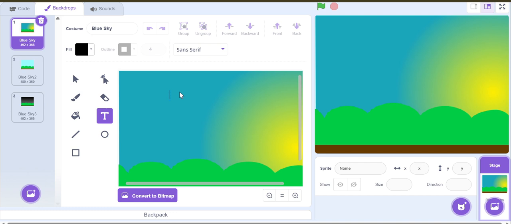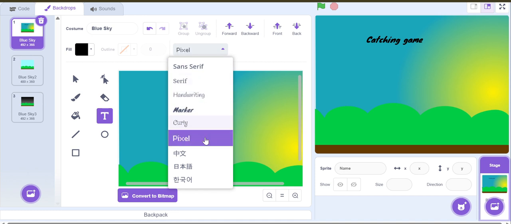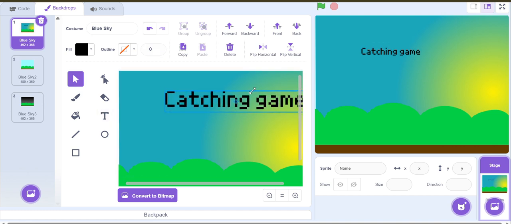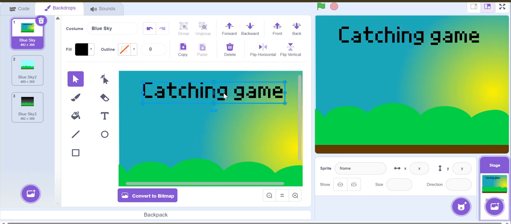For example, since I'm gonna make a catching game or jumping game, the game name, catching game. Now for this, you can change the letter. For example, like this. After that you can make it this. Then you can make it bigger. Like that. Catching game.